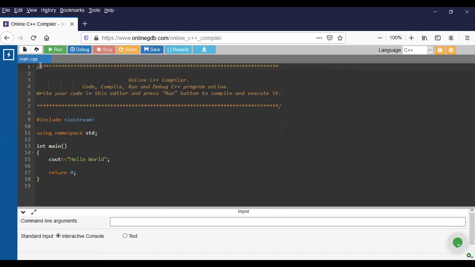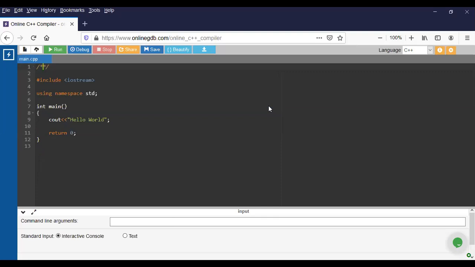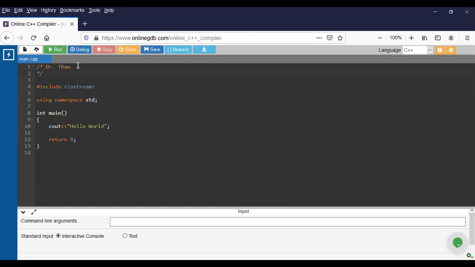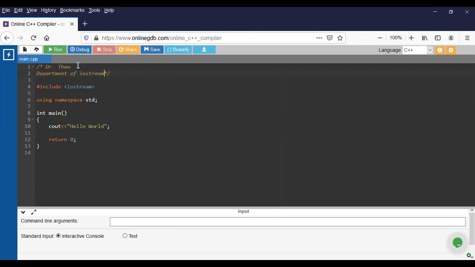So I will just show you how the comment is written. This is the multi-line comment. You don't have to put the star inside. For example, you can write many names here. Doctor, for example, Dr. To. This is one of the comments you write. And go down another line, and here maybe I can write Department of IST. Okay, this is another line. So you can write more than one line.